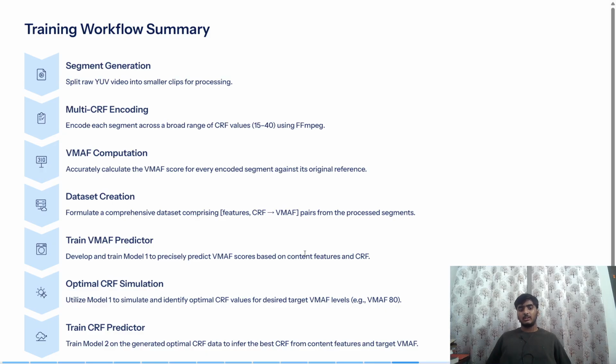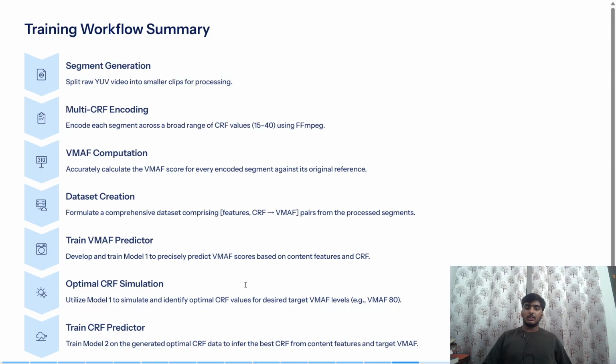Then there's training of the VMAF predictor. We developed and trained two models, model one and model two. Model one we trained to precisely predict VMAF scores based on the content features and CRF. Now what we did is CRF simulation. We used model one to simulate and identify the optimal CRF value for desired target VMAF levels, right?